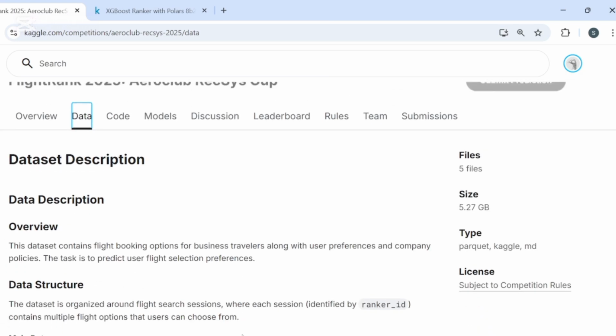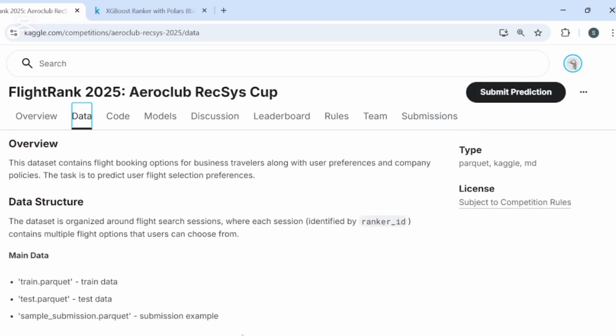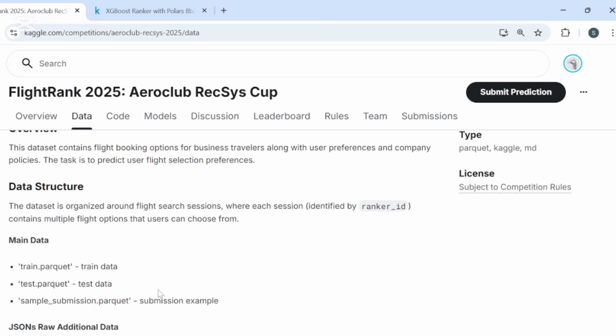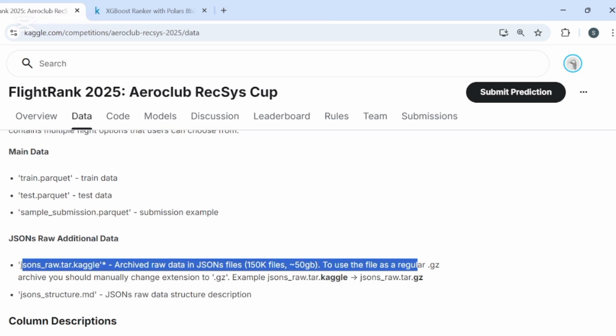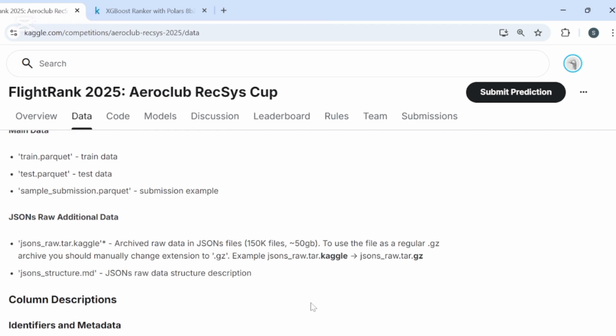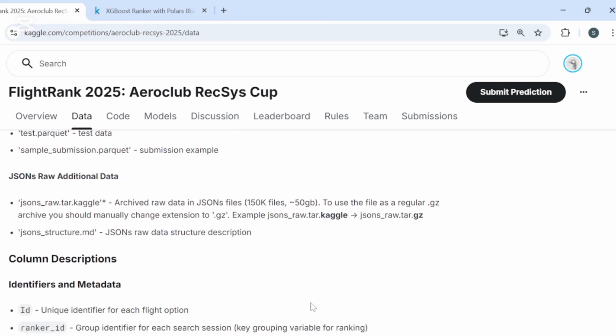Alright, now let's talk about the data. The organizers provided a massive dataset to work with. The two main files are train parquet and test parquet. Along with that, there was also an optional and honestly enormous 50 GB archive of raw JSON files, which was perfect for anyone interested in doing deep-level feature engineering.